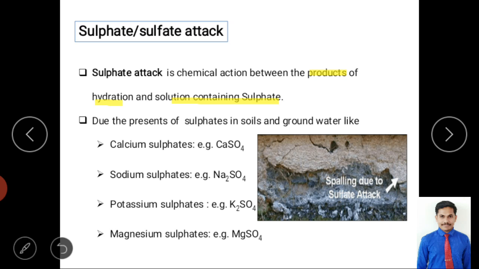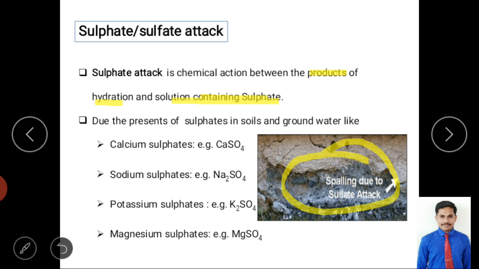We know what we mean by hydration, right? Heat of hydration. It is a chemical reaction between water and cement. During that, if it reacts with sulfate content, there is a further reaction, and due to that reaction, stability reduces. You can see in the image that some part of the concrete is collapsing. Why? Mainly because of the sulfate attack.